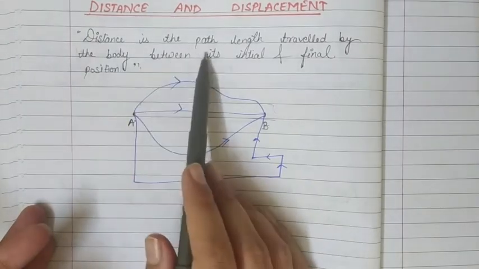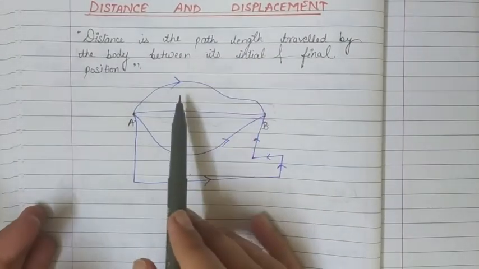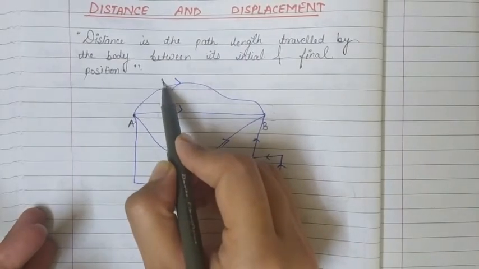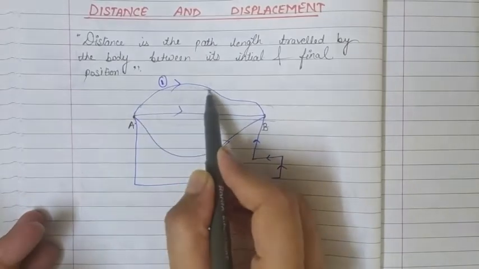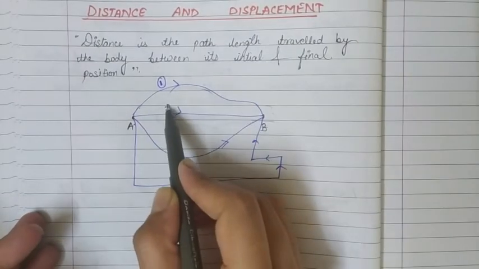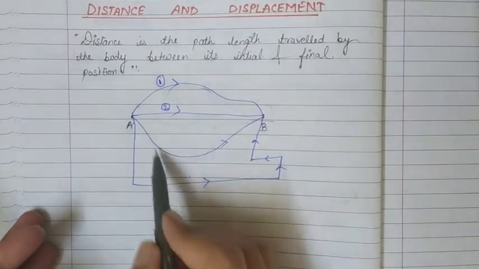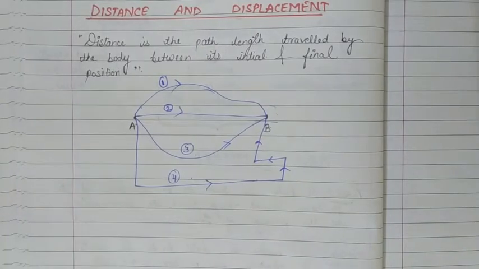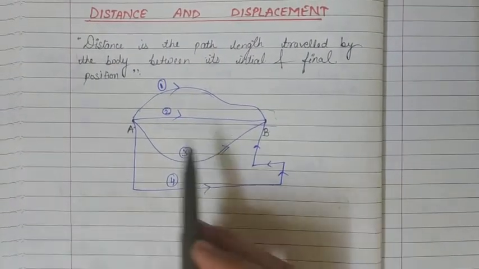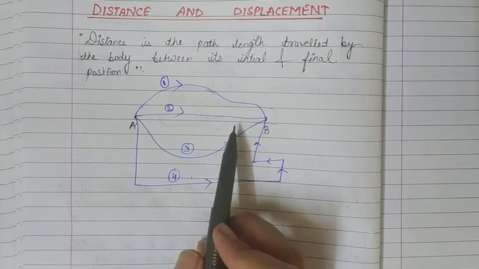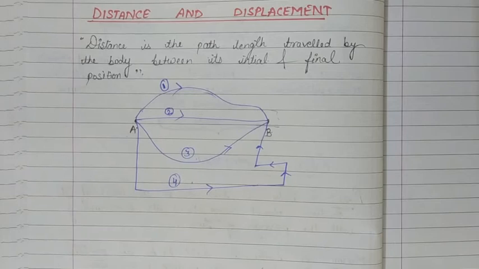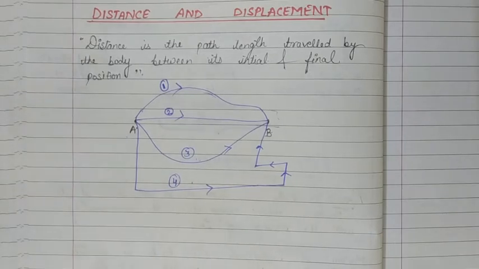So distance is actually the path length traveled by the body between its initial and final position. So if some person is taking path 1, then this is the distance traveled by him. If he takes path 2, then this is the distance. If he takes path 3 or 4, then these are the respective distances traveled by that body between its final and initial position. Initial and final positions are same, but since the path is different, path length is different, and that's why the distance traveled by the object between A and B is also different.